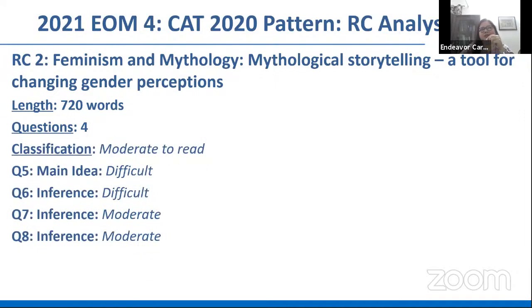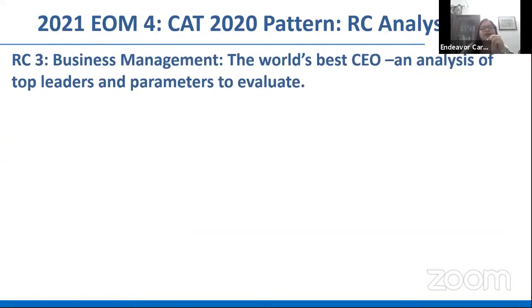Moderate to read because, as I said, since you have some sort of background here, relating to these ideas wouldn't have been very difficult. Consider the questions. Most of them were inferences, 3 inferences. The main idea question was a little challenging. One inference, the second inference, was a little challenging, but the other 2 were moderate. Okay, so it looks like you would have got at least a few questions right here.